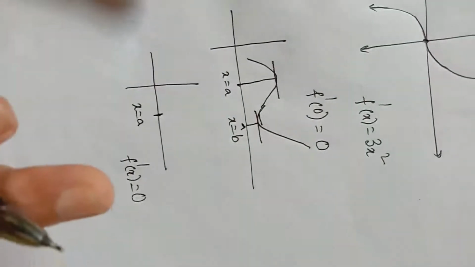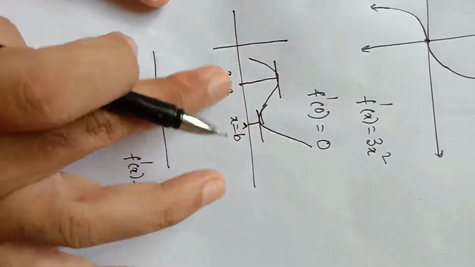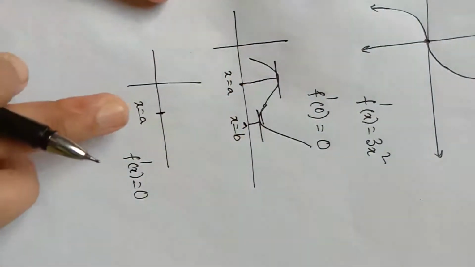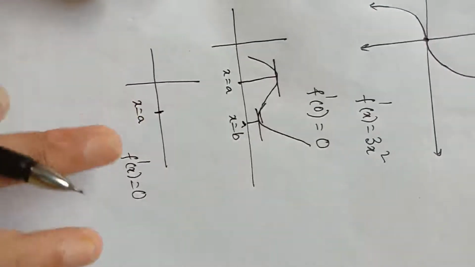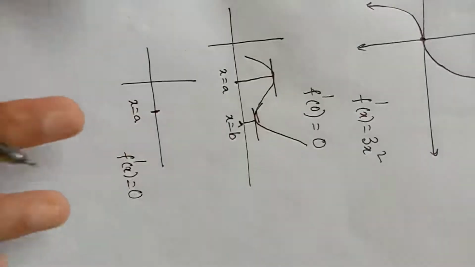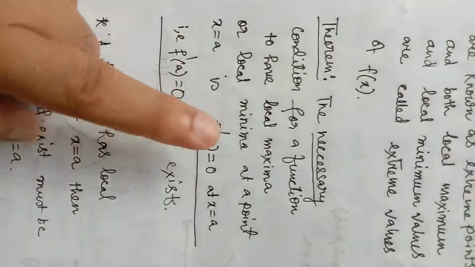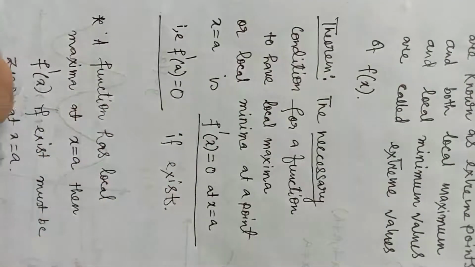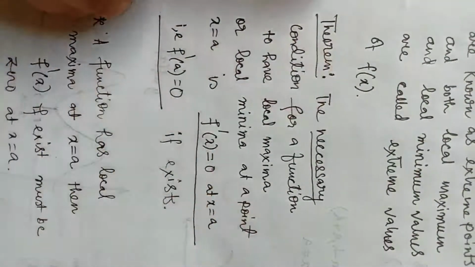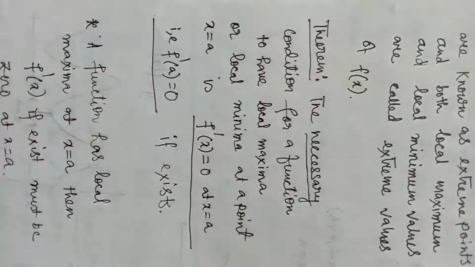So this is the necessary condition. For a function to have maxima or minima at a particular point, derivative must be 0. But derivative at a point being 0 does not mean that the function has maxima or minima at that point. So you have to remember this. This is the necessary condition, but not sufficient. Derivative 0 does not mean that the function has maxima or minima at that point. But if the function has maxima or minima at a point, then derivative must be 0.